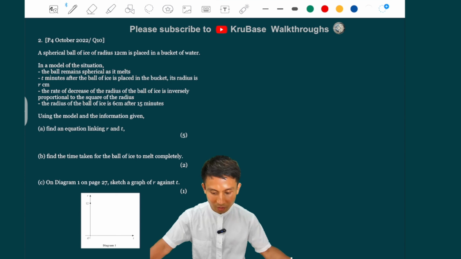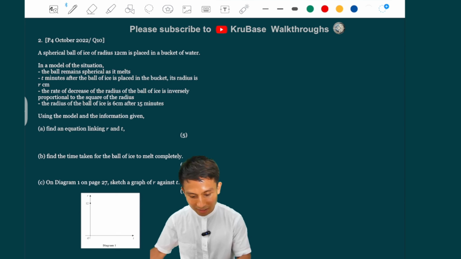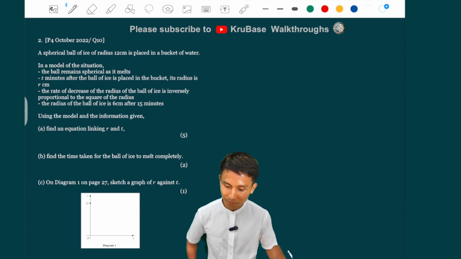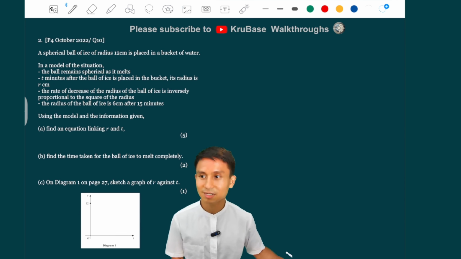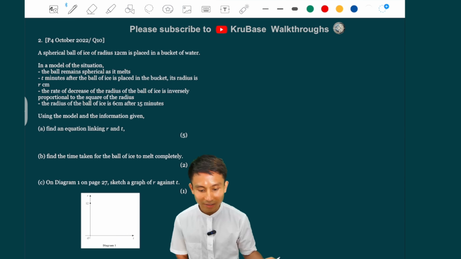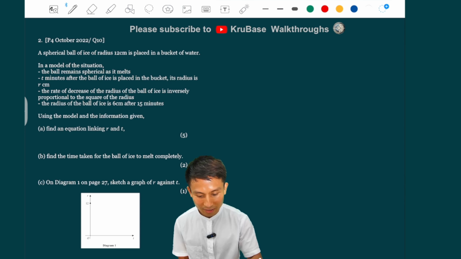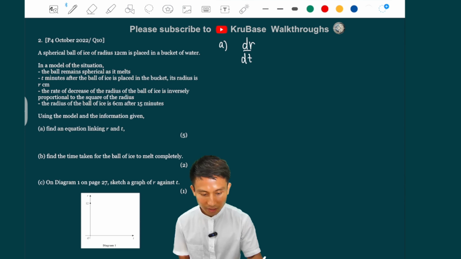Okay. The rate of decrease of the radius of the ball, and here's the key sentence here, is inversely proportional to the square of the radius. Okay, so you guys might say, okay, easy. The rate of change of radius is, part A here, dr by dt, is proportional.